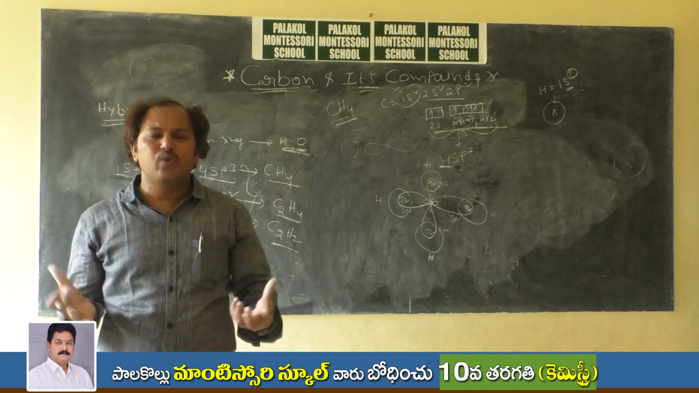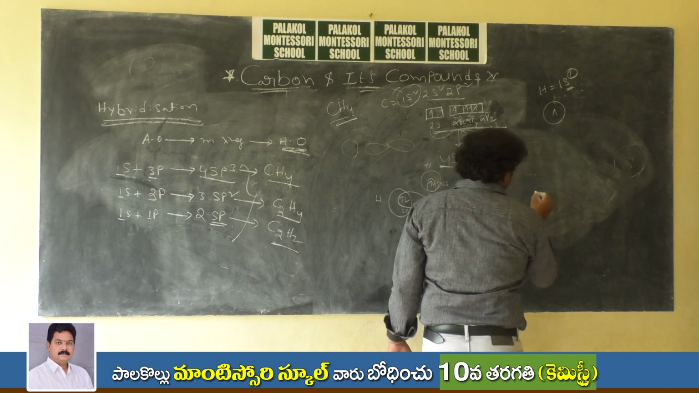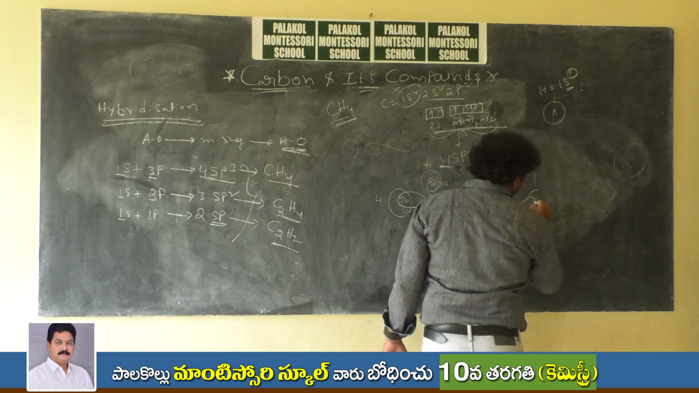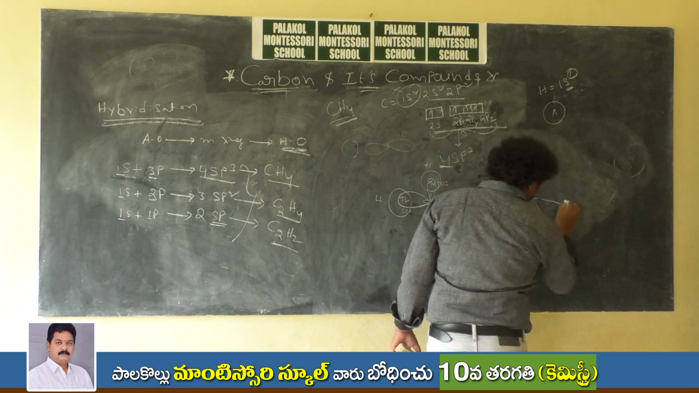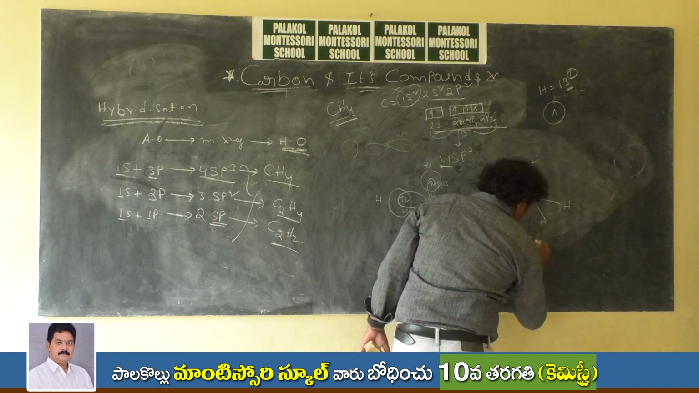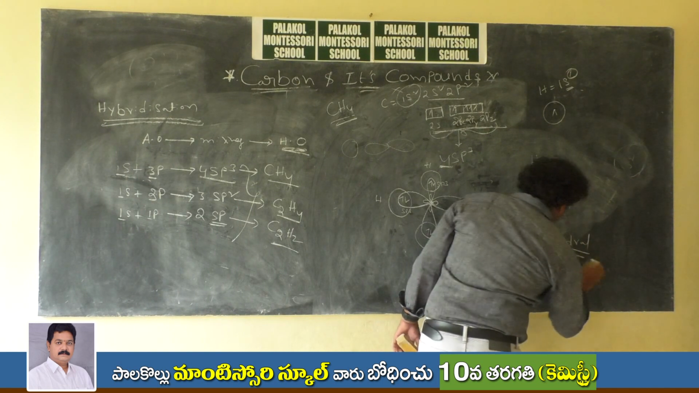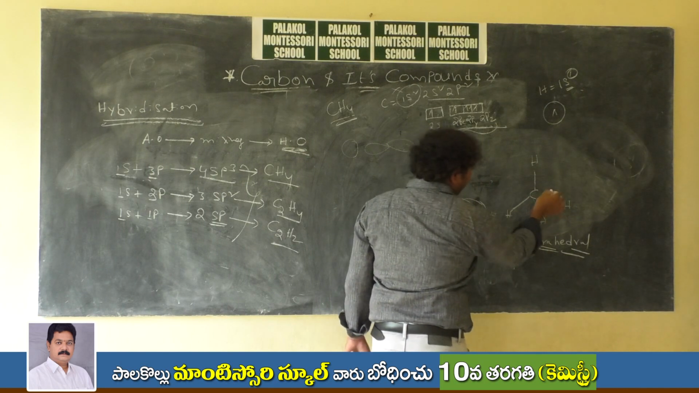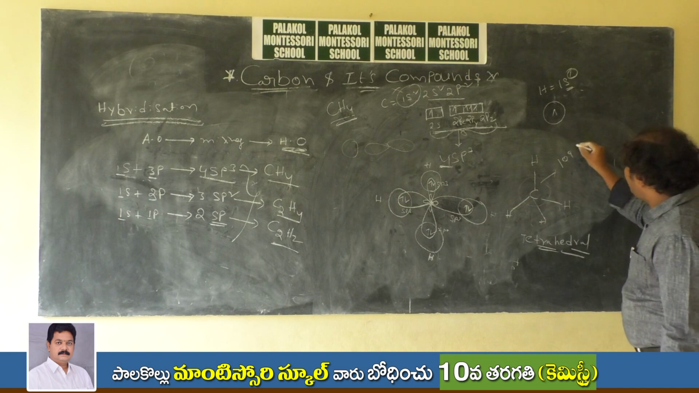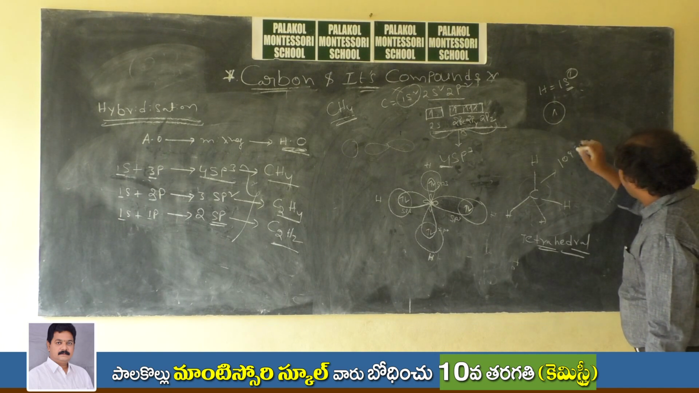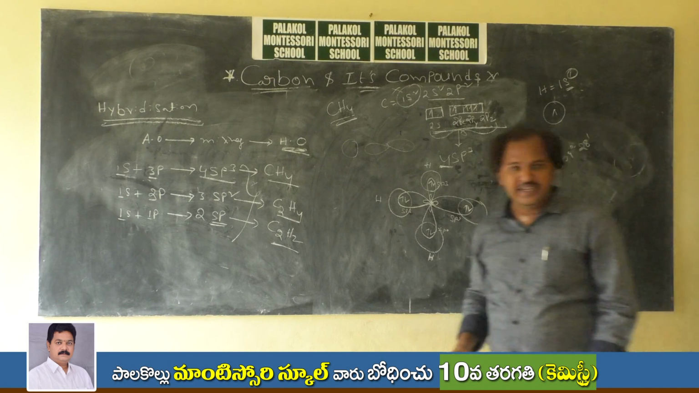They have equal energy, which means carbon can form tetra covalency, and the shape of the molecule is tetrahedral. Between any two hydrogen atoms, the bond angle is 109 degrees 28 minutes.